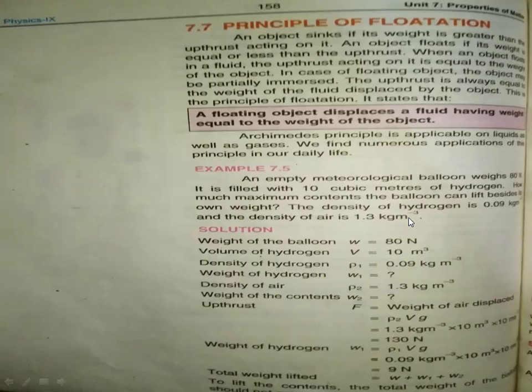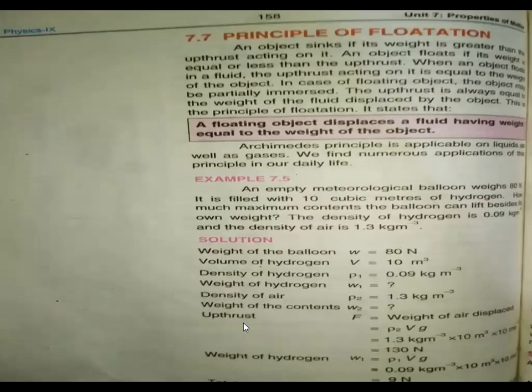First of all, I will calculate the weights we need to find out, W1 and W2. We calculate the upthrust force, which, from Archimedes principle in the last lecture, is the weight of air displaced, rho 2 Vg.